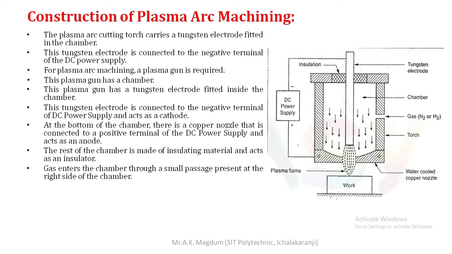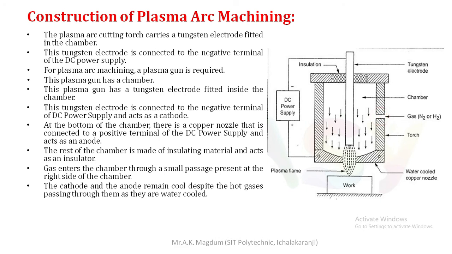Next, gas enters the chamber through a small passage, which is shown in this figure also, present at the right side of the chamber. Next, the cathode and the anode remain cool despite the hot gases passing through them, as they are water cooled. Next, water circulation is present around the torch.